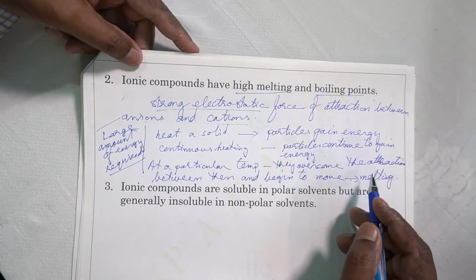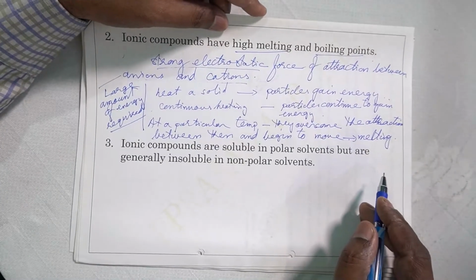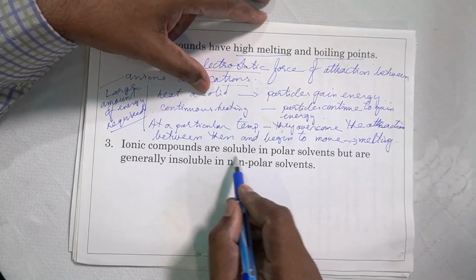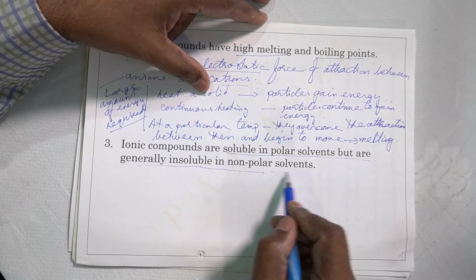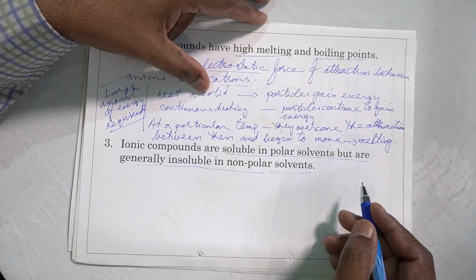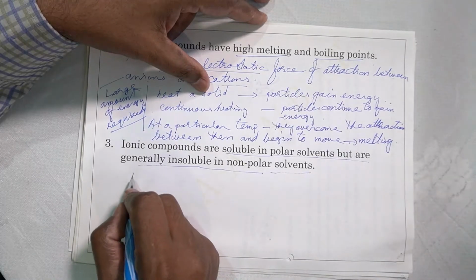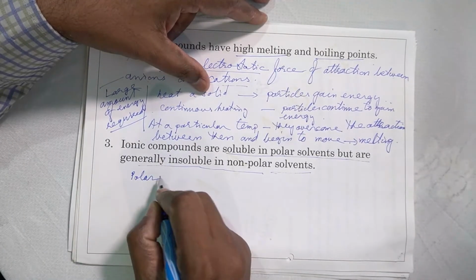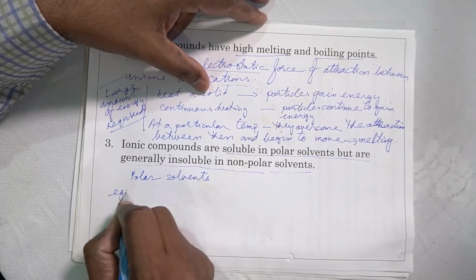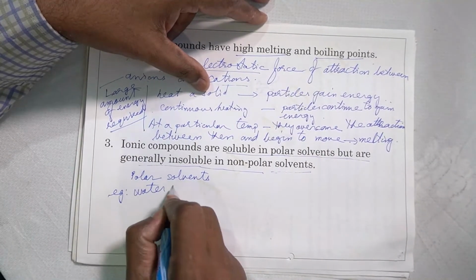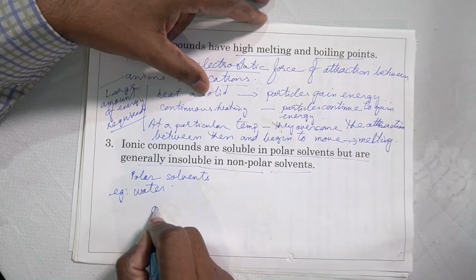Now moving to the next point. The next property of ionic compounds is that they are soluble in polar solvents and generally insoluble in non-polar solvents. Now what are polar solvents? Polar solvents are solvents whose molecules have polarity. Example, water. We have already seen these molecules under covalent compounds.